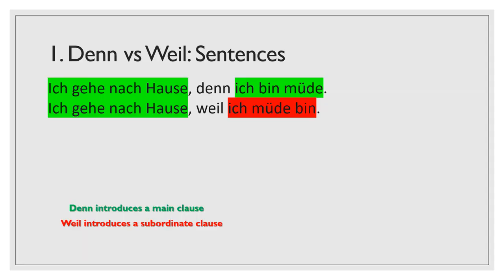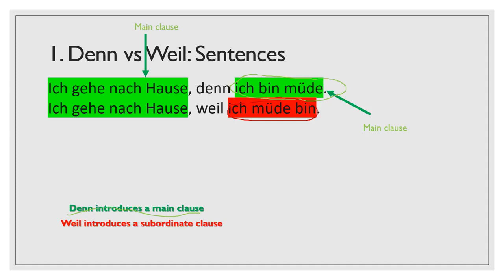So these are two sentences comparing denn and weil. So as you can see here, denn introduces a main clause, which is this. This is the main clause being introduced: Ich bin müde. Whereas weil introduces a subordinate clause, which is ich müde bin.